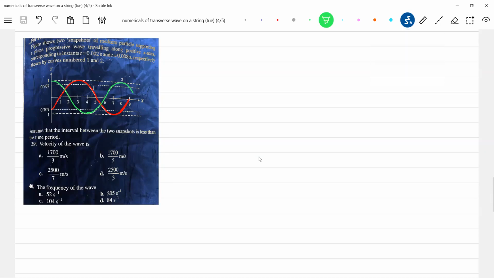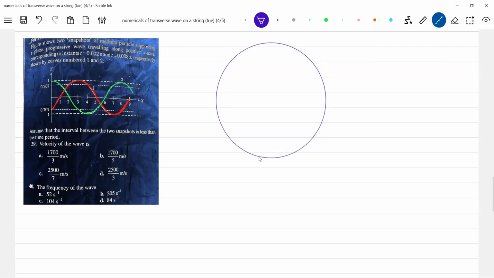Okay, I'll proceed like this. Let me try in my own way. I again take help of the circle concept here. At t equal to 0.02 seconds, or 2 milliseconds, the particle is here. After 8 milliseconds, it will be somewhere here.